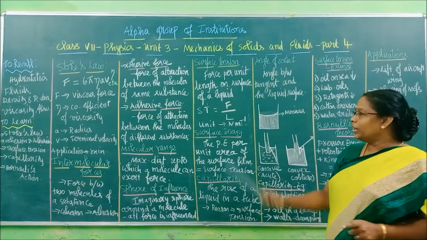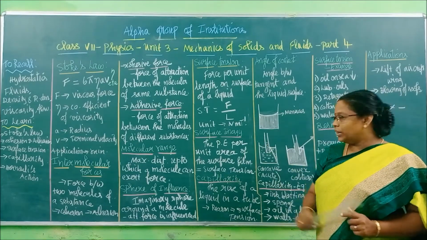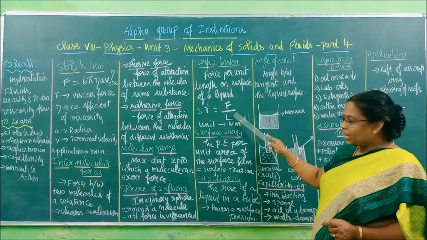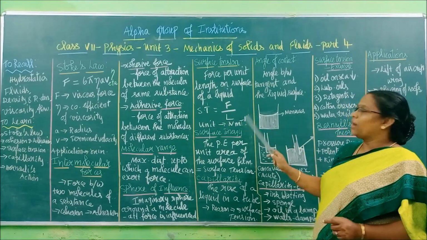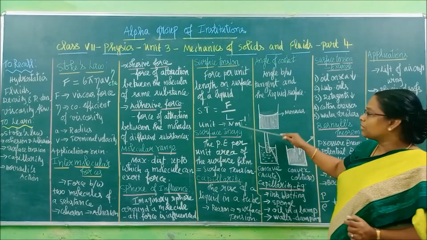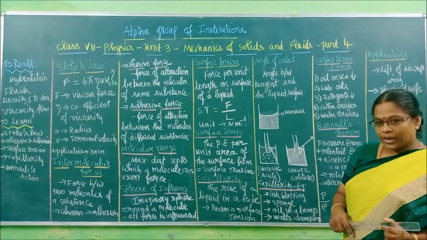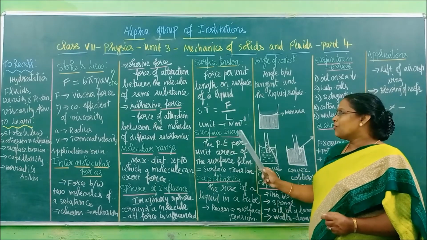Now tell me the unit. Unit of force is Newton. Length unit is meter, so it is in the denominator. When it goes up, it will go with power -1. So the unit of surface tension is Newton per meter. Correct? Next one is surface energy.